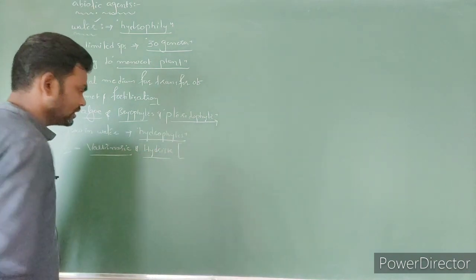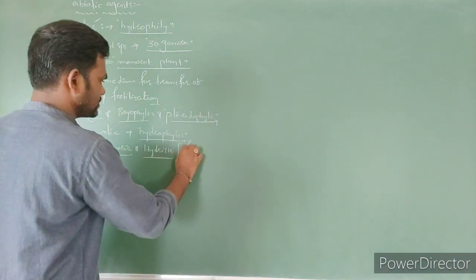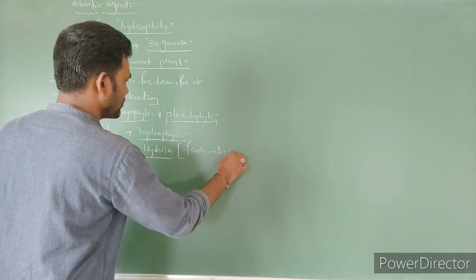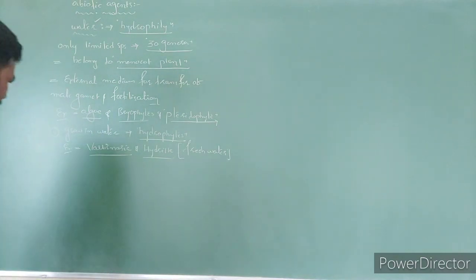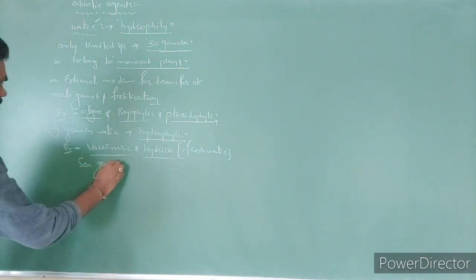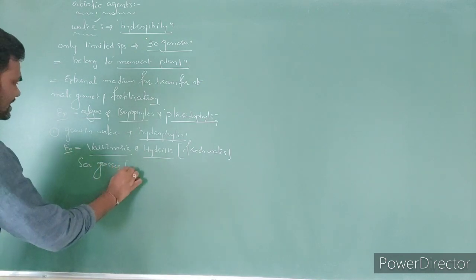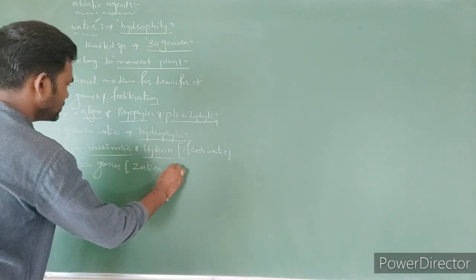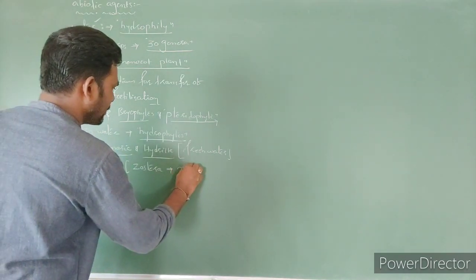Vallisneria as well as Hydrilla, these both are freshwater species. And one more example is given in NCERT, that is sea grasses. The sea grass is nothing but Zostera species, which is a marine hydrophyte.